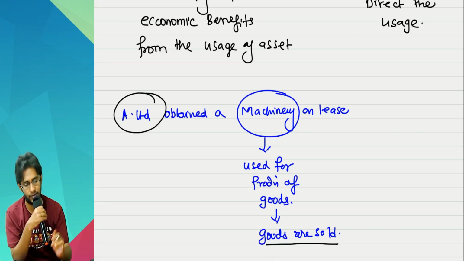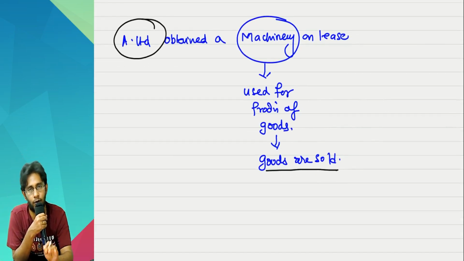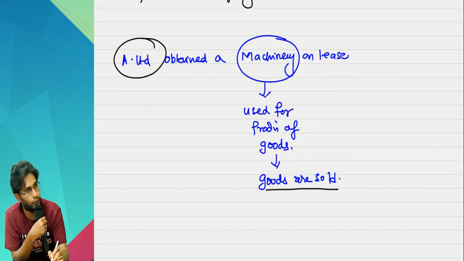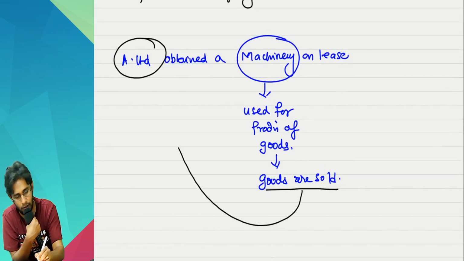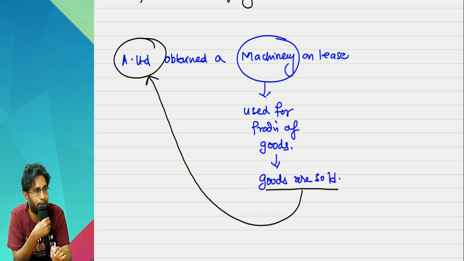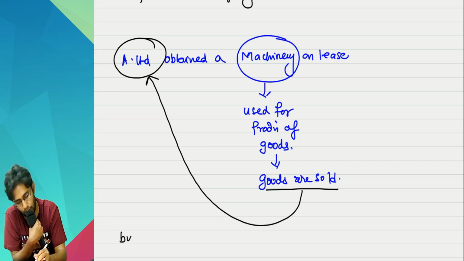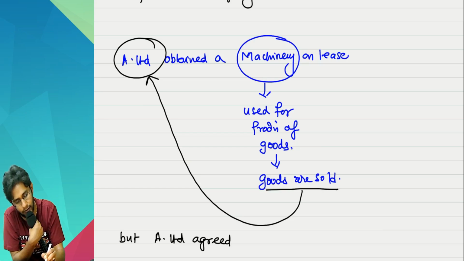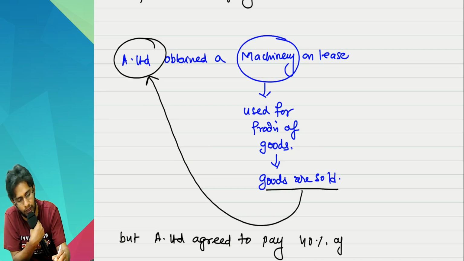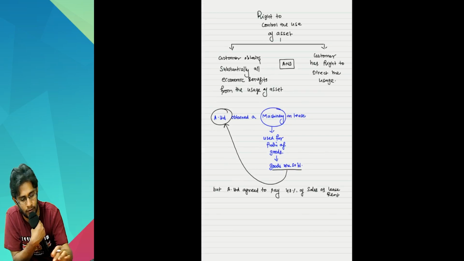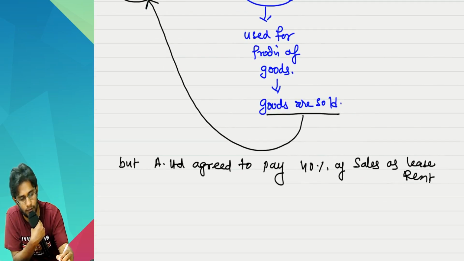Right. Next. I have a small confusing question, try to answer. When goods are sold, this money belongs to A Limited, but A Limited agreed to pay 40% of sales as lease rent to X Limited.